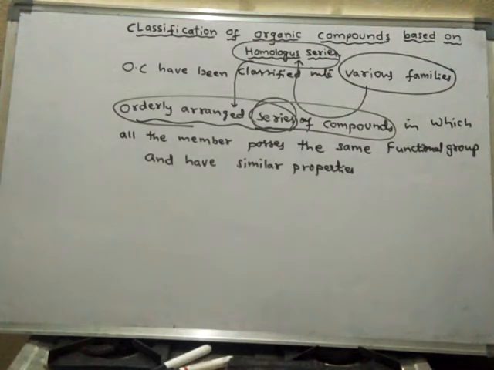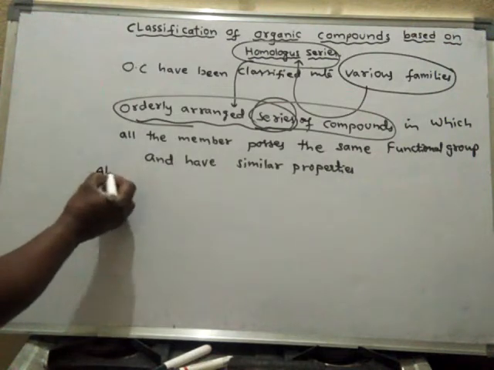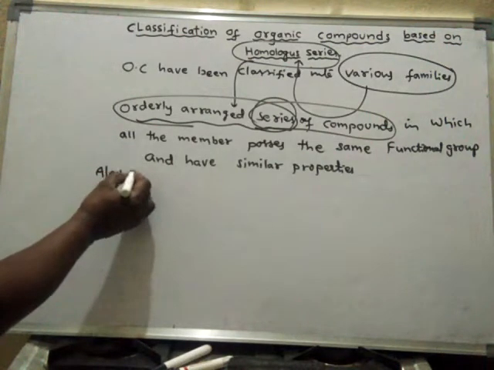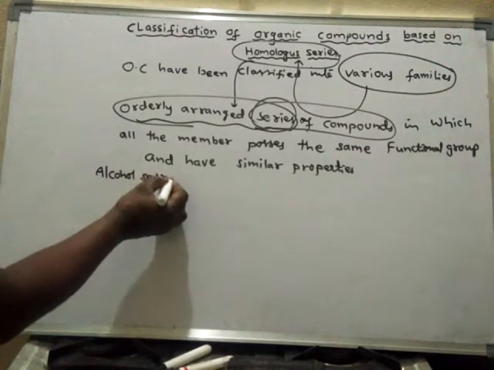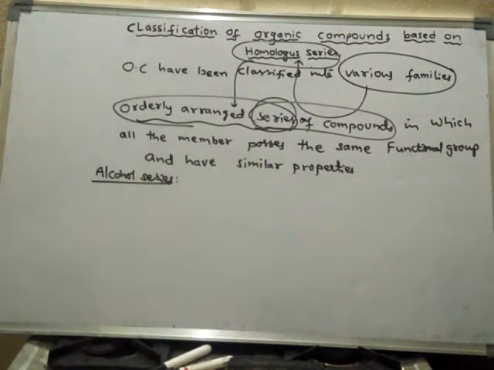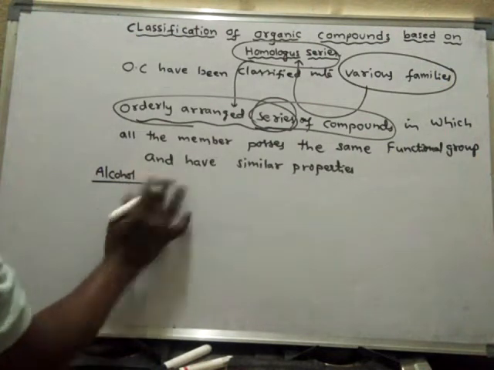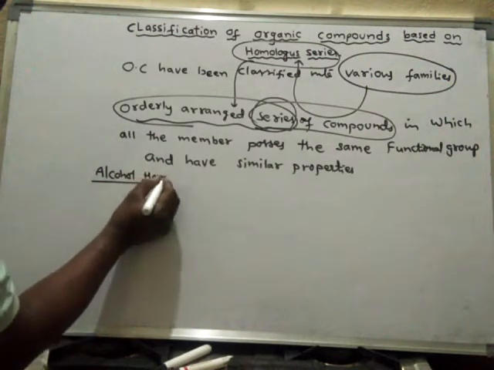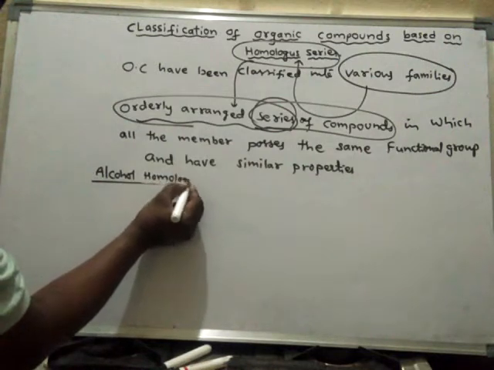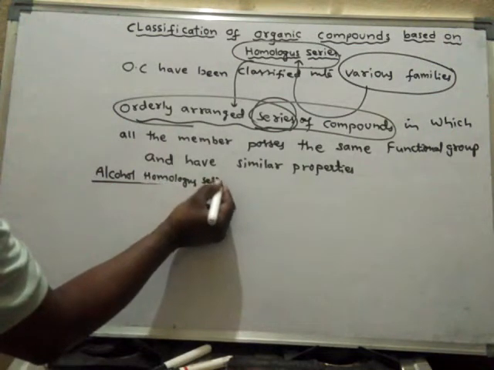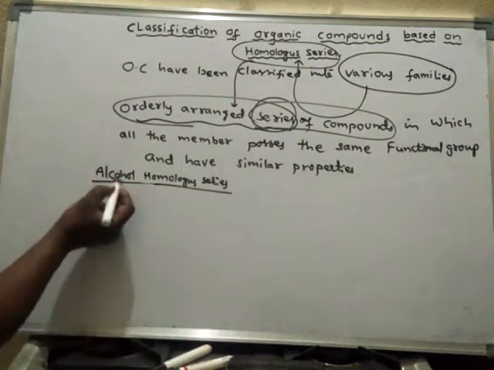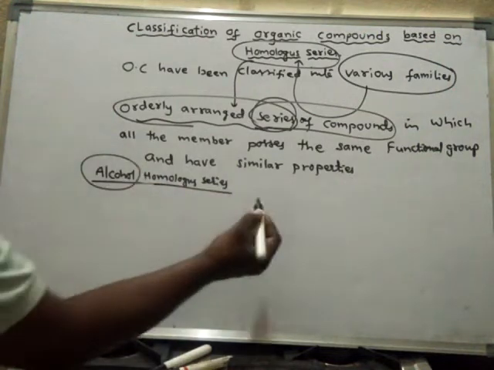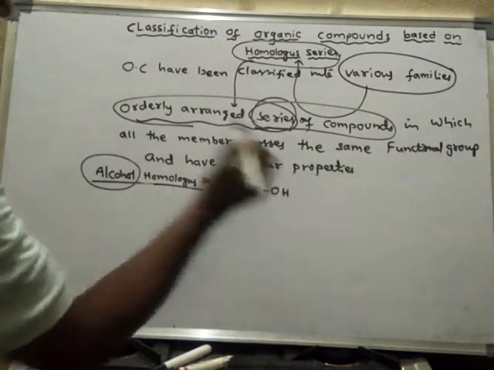For example, we may take the alcohol series. If you take the alcohol homologous series, alcohols contain the OH group.